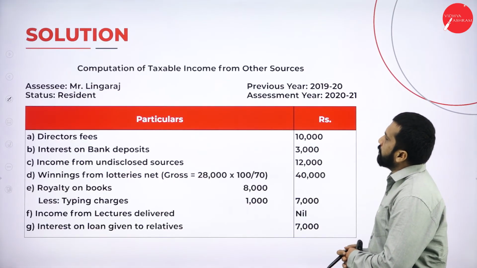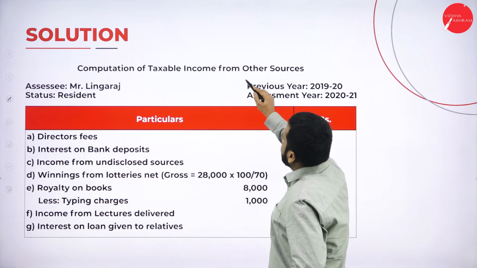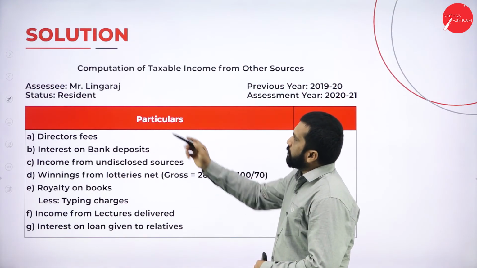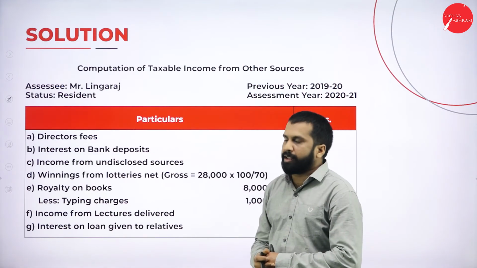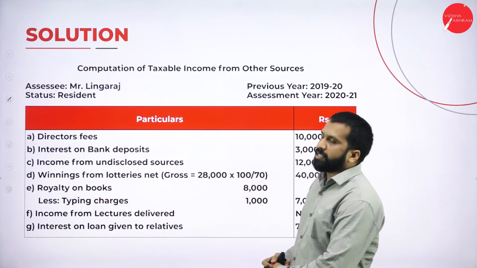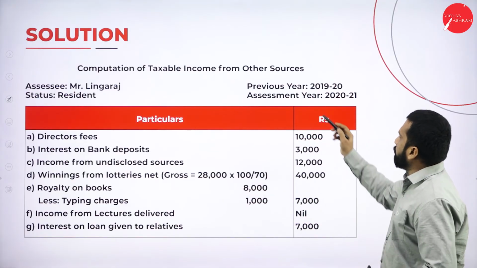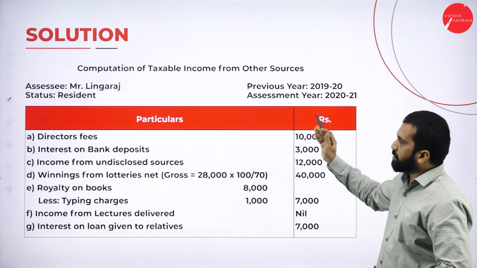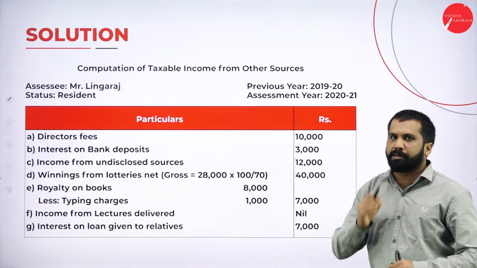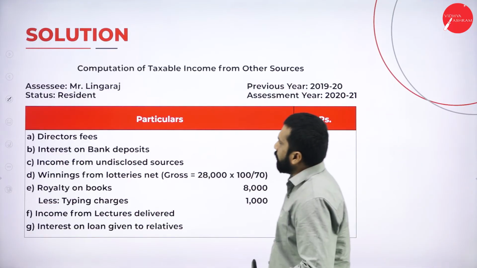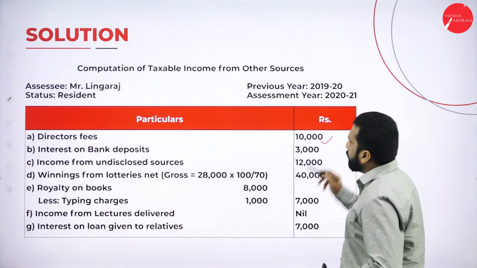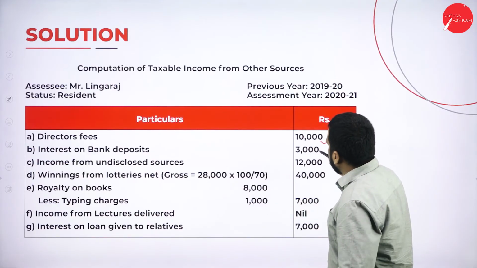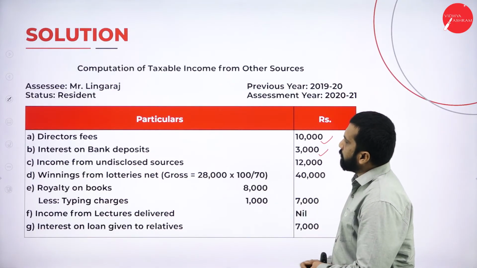We'll go to answer. Your answer is computation of taxable income from other source. Assessee Mr. Lingaraj. Status, it is resident. Previous year, assessment year. These are the compulsory things you are supposed to do. Now, director fees, fully taxable. Interest on bank deposit, fully taxable.